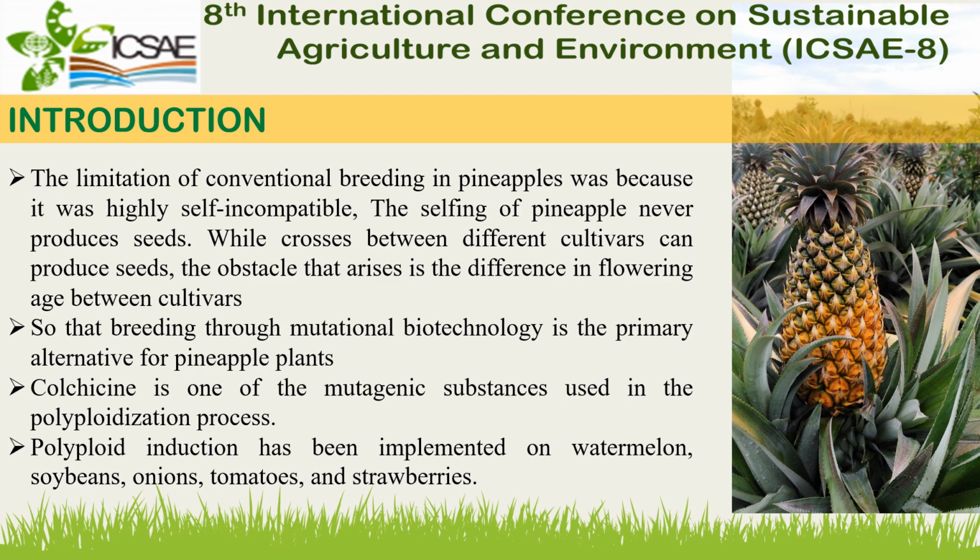Colchicine is one of the mutagenic substances used in the polyploidization process. Colchicine works by inhibiting the formation of the spindle during cell division, which causes chromosome doubling in the cell. Polyploid induction has been implemented on many plants like watermelon, soybean, onion, and strawberries.